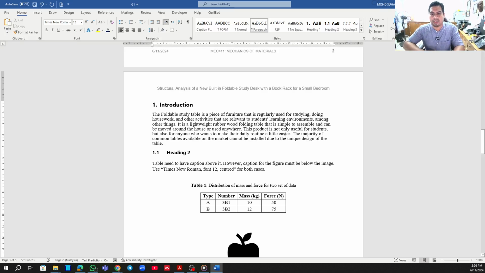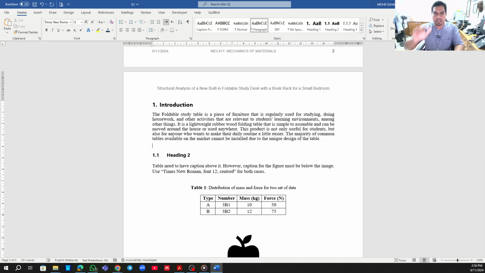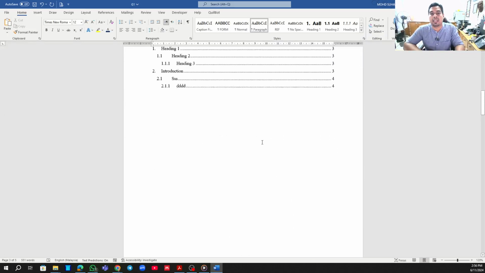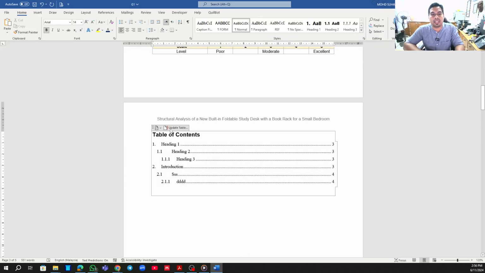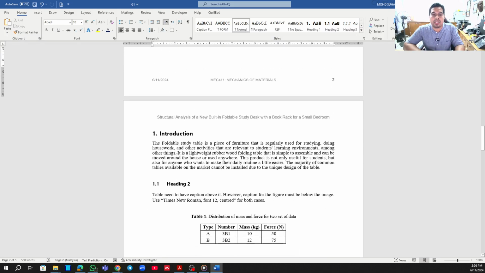If everything is fine like this, perhaps what you can do again is the paragraph setting, and justify, for example, so it will form what we wanted to have. Just tap like that. If we change the introduction here, supposedly it will update the table of contents automatically. So the introduction says the foldable study, and so on.